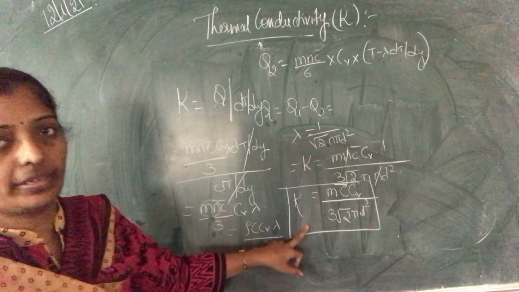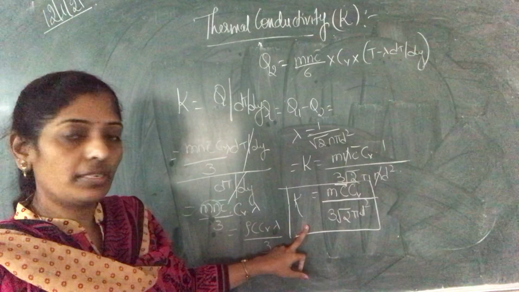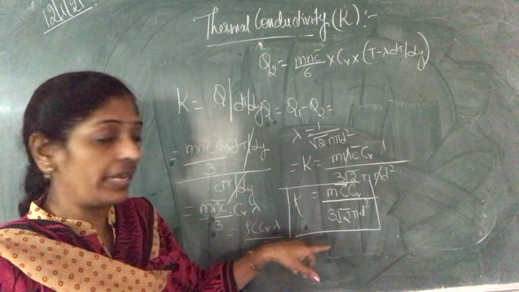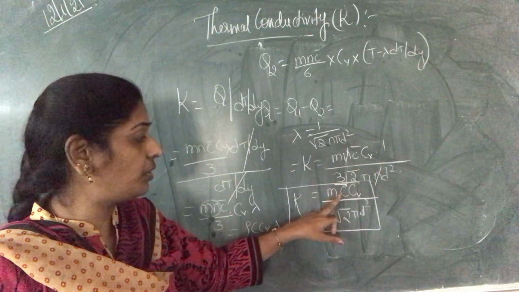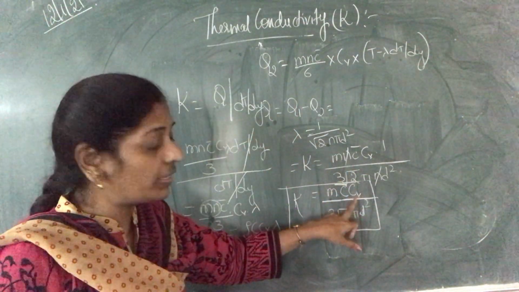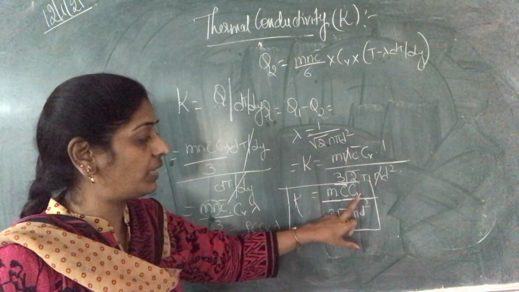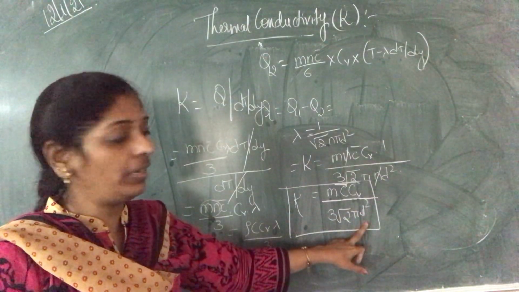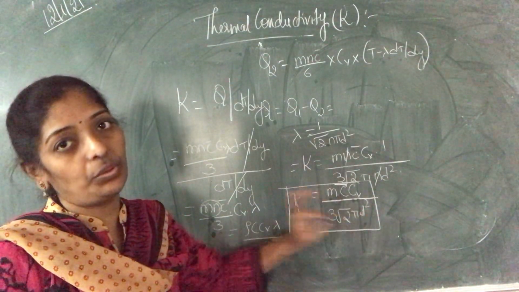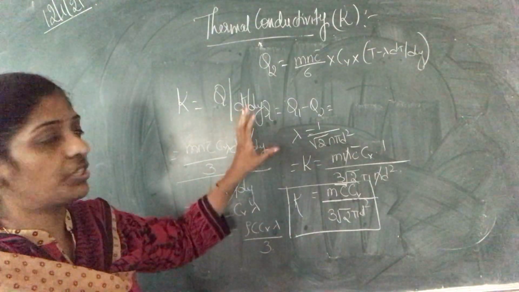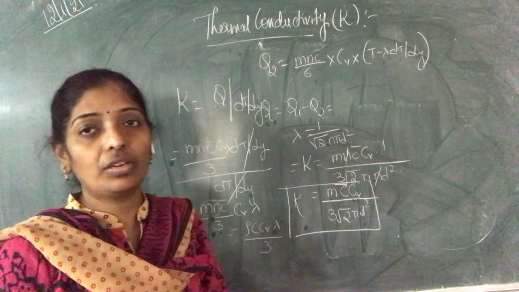of thermal conductivity. Understand? So K, the coefficient of thermal conductivity, is directly proportional to the mass of a molecule, the average velocity, and here in the case of thermal conductivity CV is also there, that is the specific heat at constant volume, and it is inversely proportional to the square of the diameter of a molecule. So this is about our coefficient of thermal conductivity. Thank you.